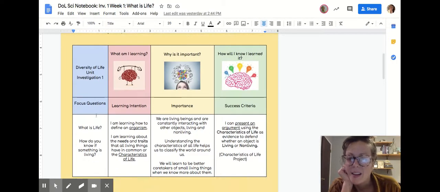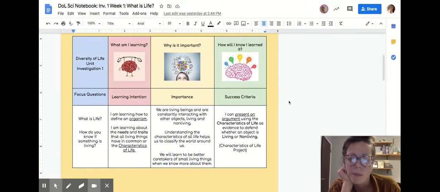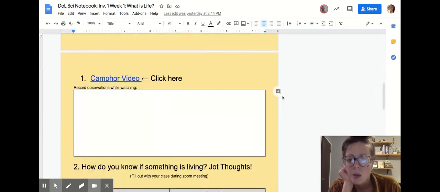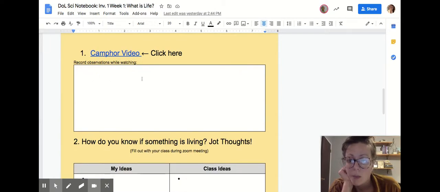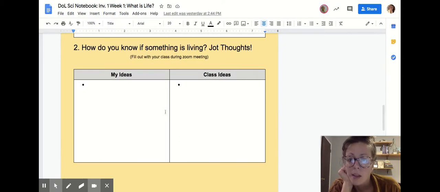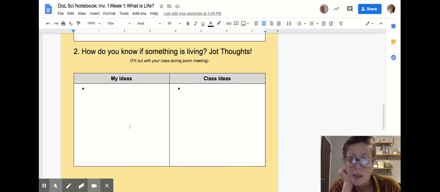And this is our learning statement chart, which gives them an idea of what am I learning, why is it important, and how will I know I learned it. That's for the whole investigation. We'll watch a video together on Zoom, and then they will record observations while watching. We'll brainstorm together what their thinking is at this time.